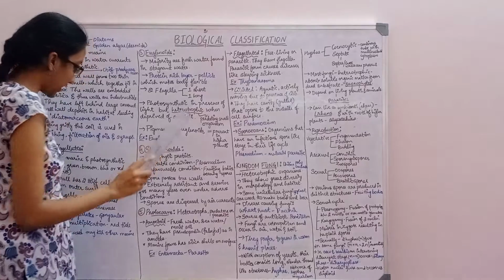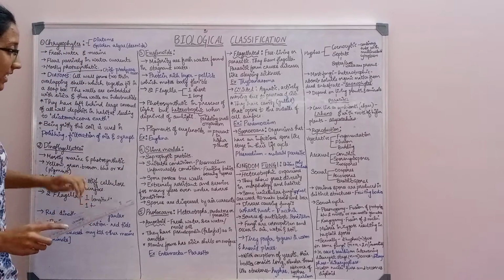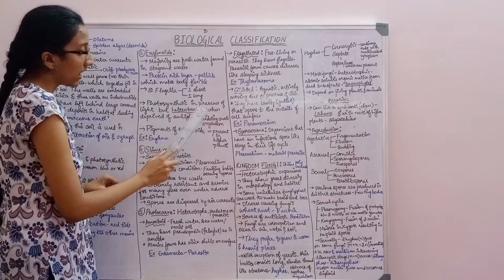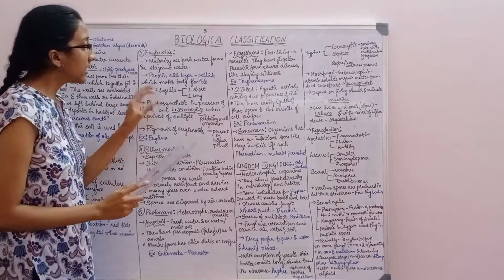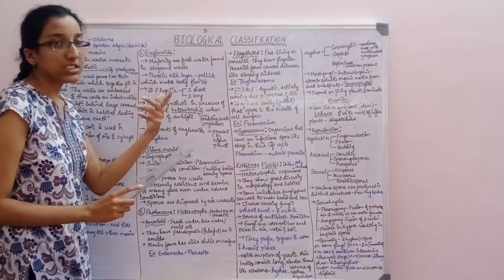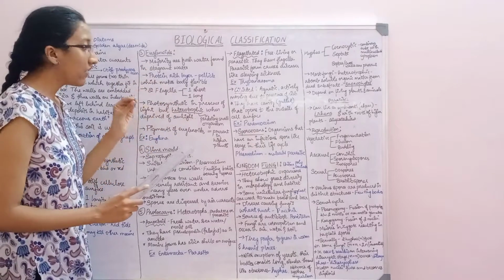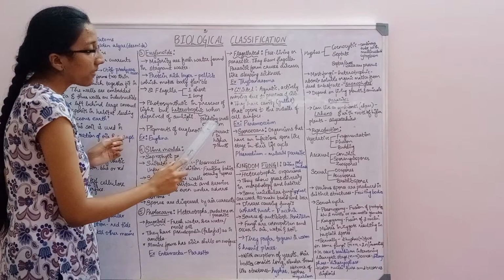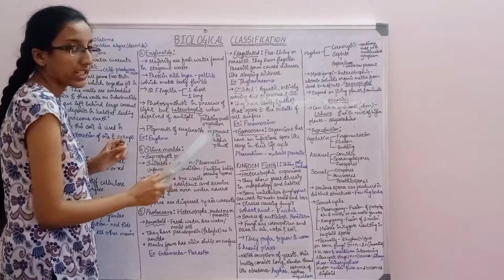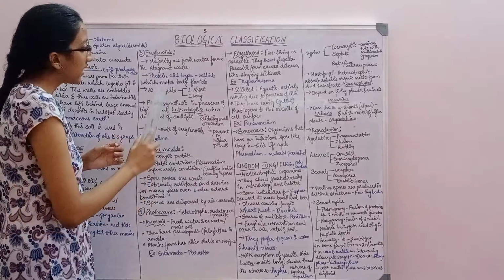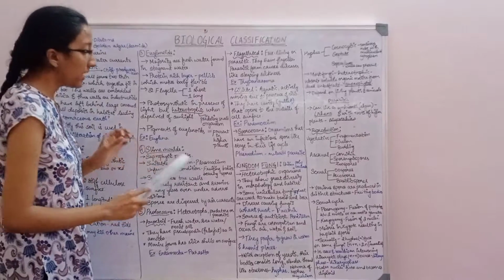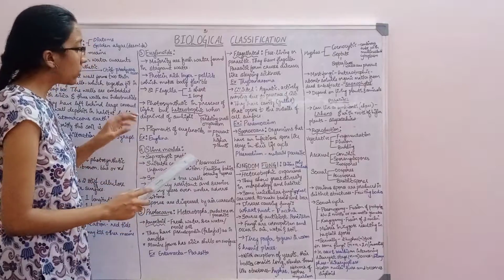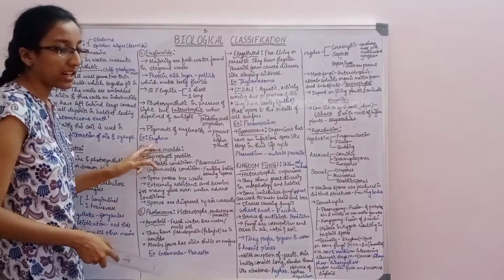Here also we have two flagella, one short and one long. They are photosynthetic in the presence of light, but when there is no sunlight, they behave as heterotrophs, meaning they prey on small organisms to get their food. The pigments of euglenoids are identical to those present in higher plants. An example of euglenoids is Euglena.